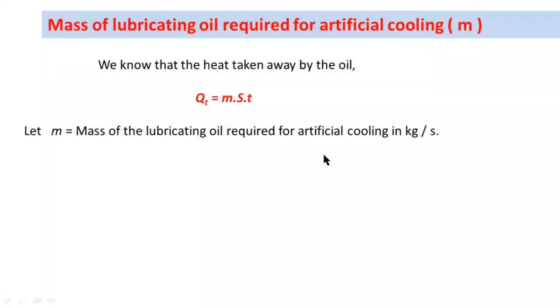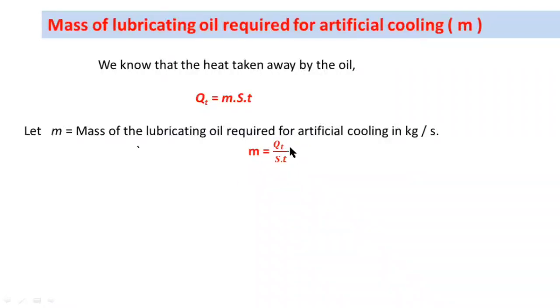We know that the heat taken away by the oil equals QT, QT equal to M S t. Now we need a formula for the mass of the lubricant oil required. Therefore M equal to QT by S t. This is the formula for the mass of lubricant required for artificial cooling.